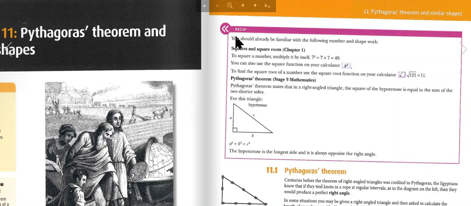Recap. You should already be familiar with the following number and shape work. Squares and square roots, Chapter 1. To square a number, you multiply it by itself. You can also use a square function on your calculator. To find the square root of a number, use the square root function on your calculator.